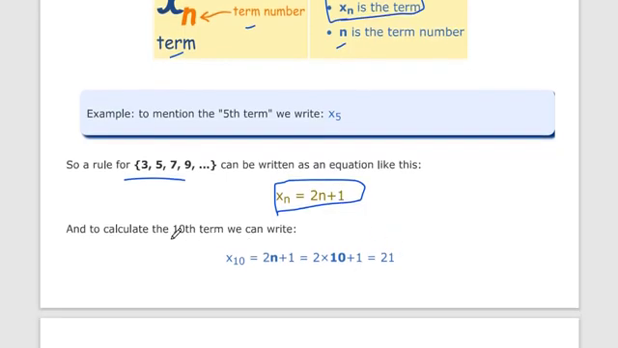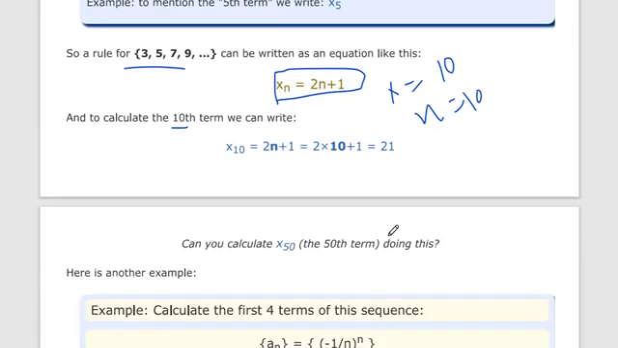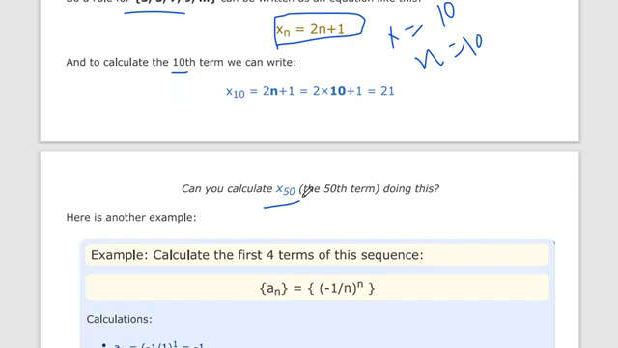Now if we want to find the 10th term, we can say n is equal to 10, and x10 is equal to 2n plus 1, which is equal to 21. You can also find x50.